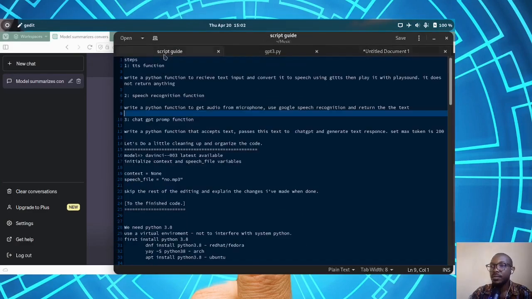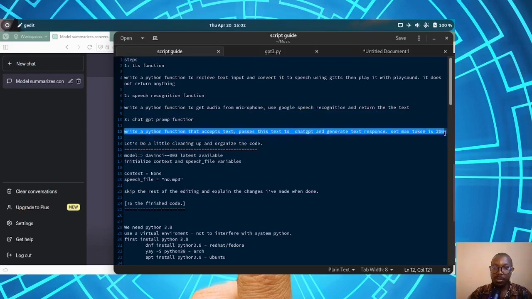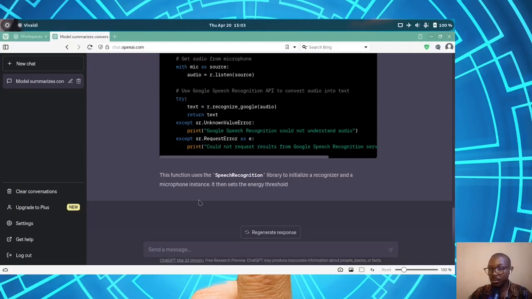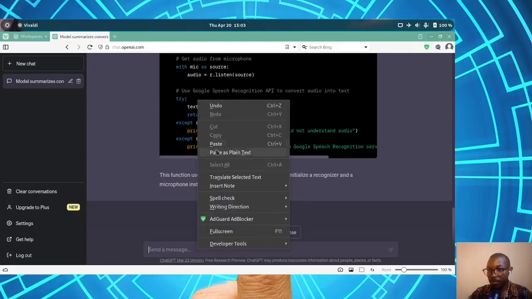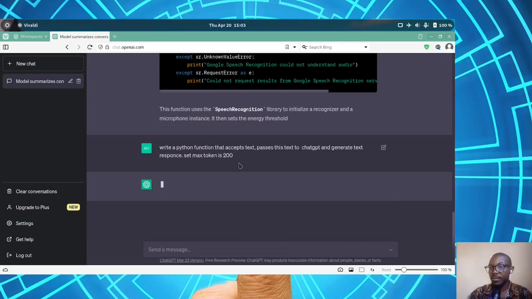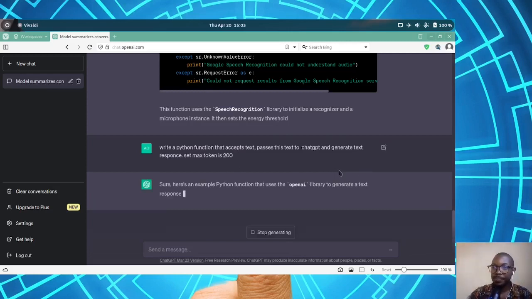Then we have to generate the third function, the function for passing your query input to ChatGPT and getting the response. So I'll copy that, pass it to ChatGPT, and I'll have it generate the code for me.